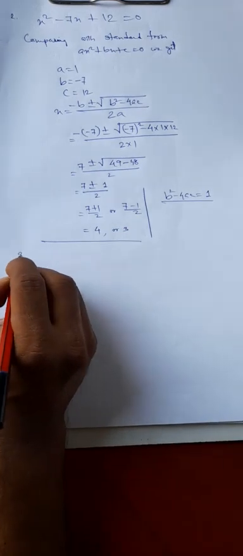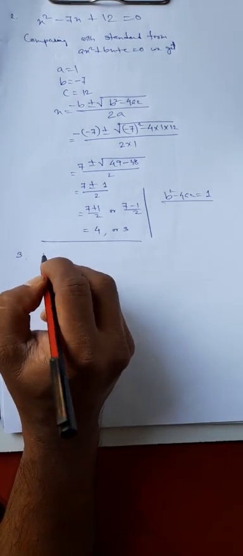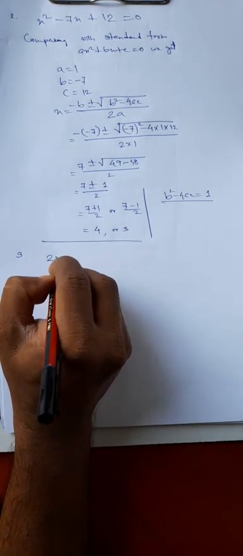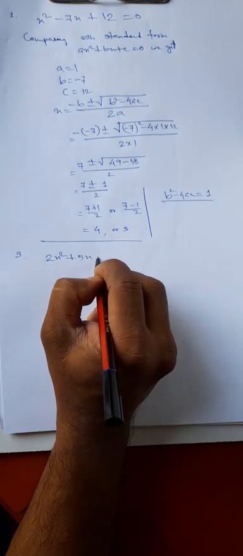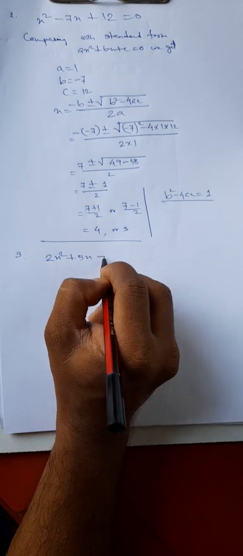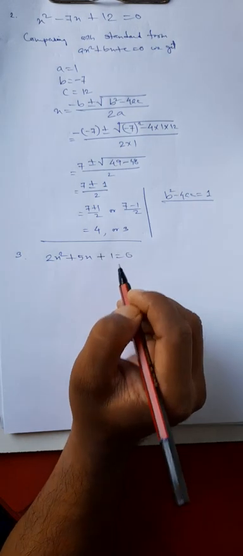Now let us take another example. Question number 3, say for example, twice of x square plus 5x plus 1 equal to 0.